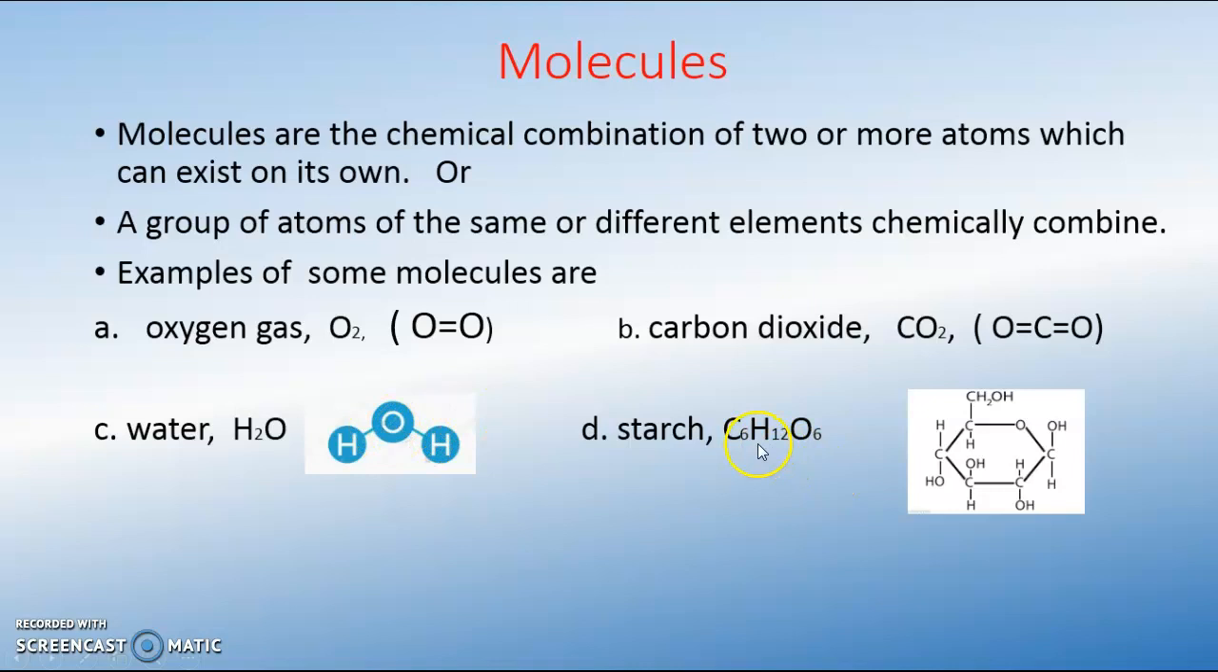And then starch. This is 1 unit of starch. So many of these units are put together to form the whole starch. So one building block of starch is in the form of a molecule. So this is one molecule of starch. 6 carbon, 12 hydrogen, 6 oxygen. You can count and see.